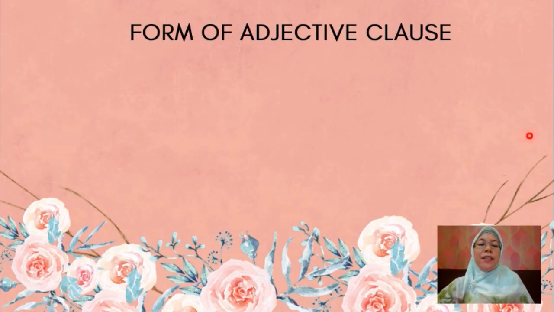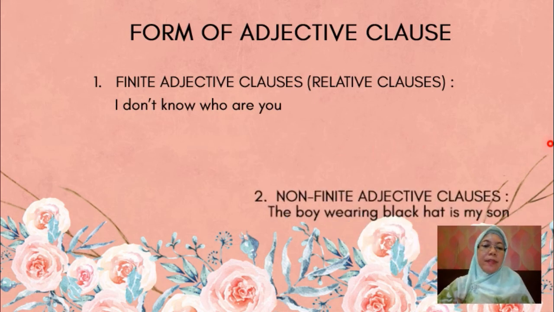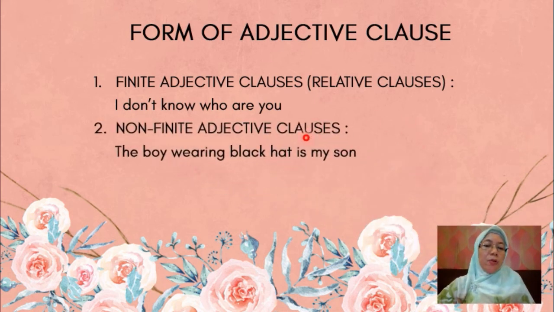Form of adjective clause. First, finite adjective clause or relative clause. Example, I don't know who you are. Okay, who you are is a relative clause. Non-finite adjective clause. The boy wearing black hat is my son. The boy wearing black hat is an adjective clause. It modifies the noun phrase the boy.